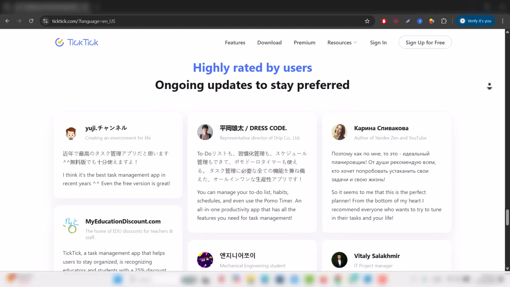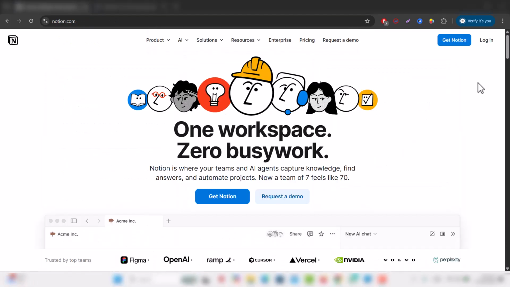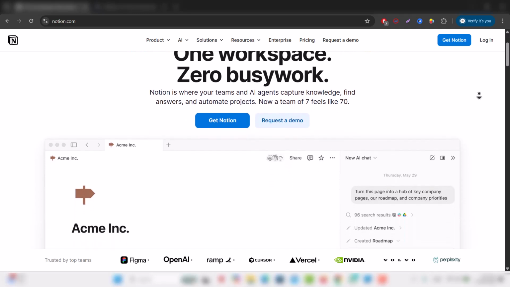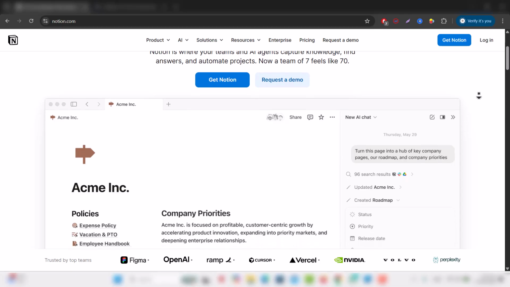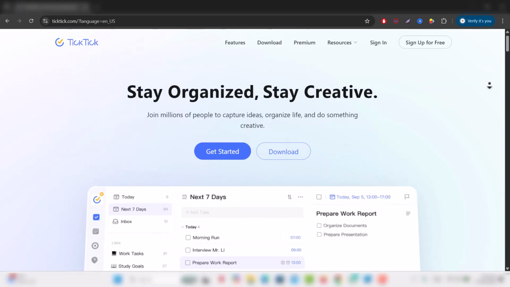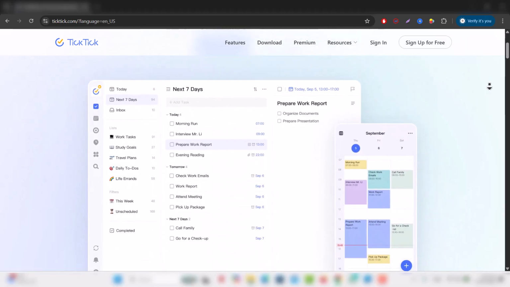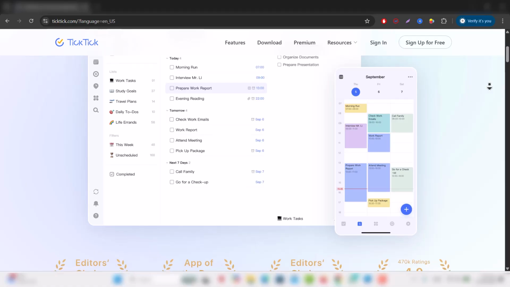So the choice really comes down to how your brain prefers to work. If you like organizing information, connecting ideas, and building a personalized system that can grow with your projects, Notion gives you that depth and flexibility. If you prefer a straightforward tool that tells you what to do today, reminds you at the right time, and helps you build consistent habits, TickTick delivers that speed and simplicity.